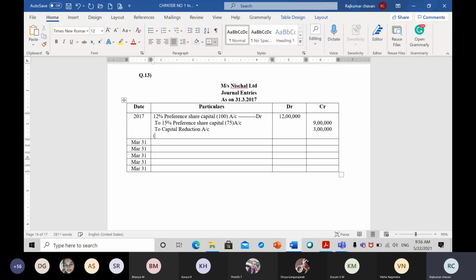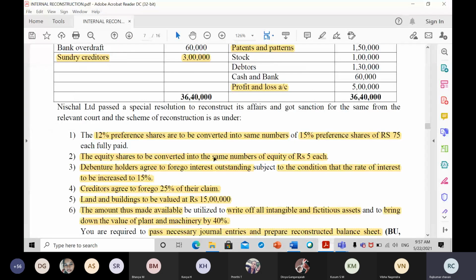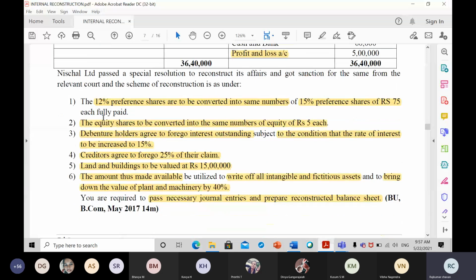Done. So let us try the narration here: being reduced in the value of preference share capital. So this is the first entry which has already been cleared. Okay, now let us move on to the third one.